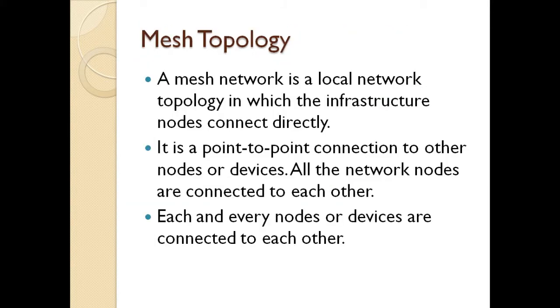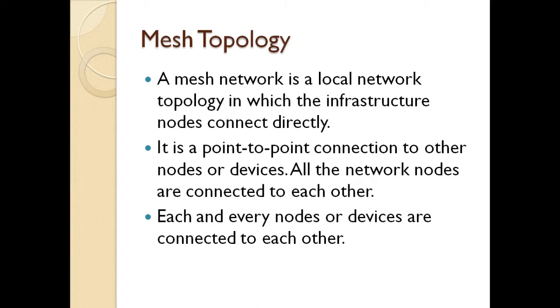Then the next one is mesh topology. In this mesh topology, it's nothing but a point-to-point connection. Each and every node will have a point-to-point connection. All the network nodes are connected to each other. Before that we discussed the ring topology, where each node has its nearest node. But a mesh topology is a local network topology in which the nodes are connected directly to the next node. So each and every node or device is connected to each other.